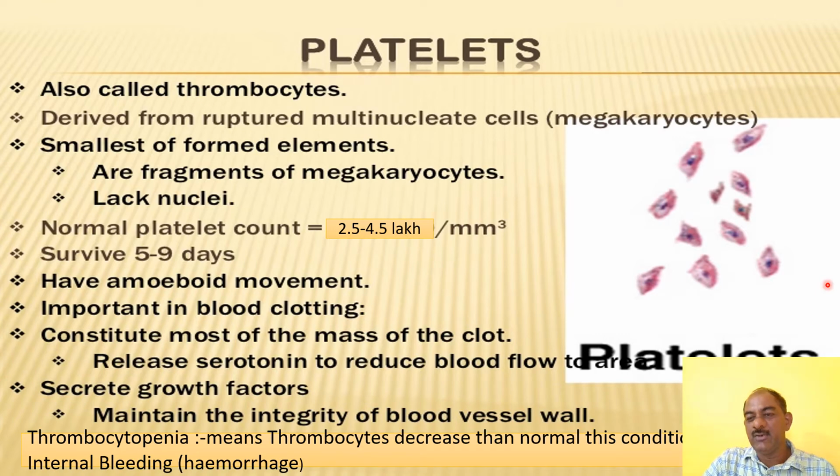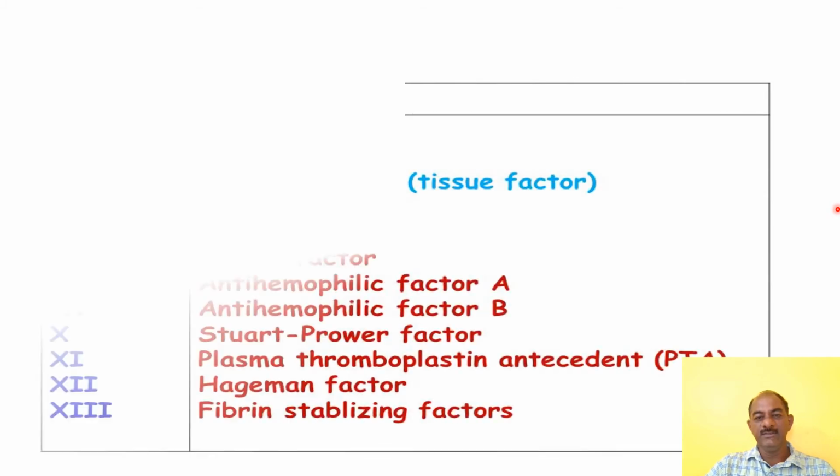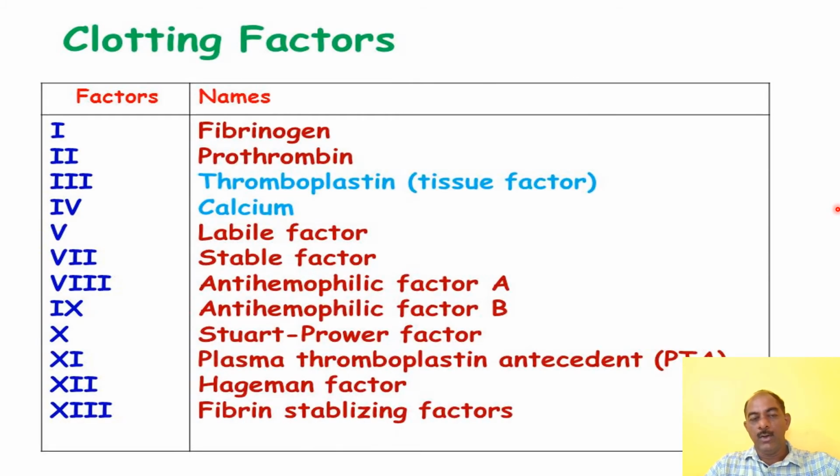Then again, the related topic: because platelets are responsible for blood clotting, the coagulation of blood occurs with the help of platelets. How the coagulation process occurs is studied in the next slide, the coagulation of blood. But before coagulation, some clotting factors play an important role in the clotting of blood.